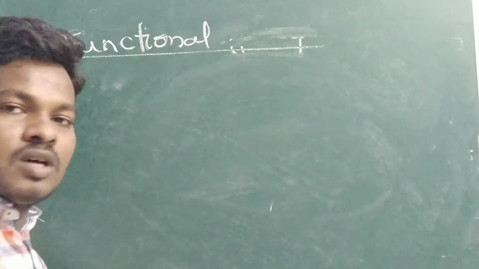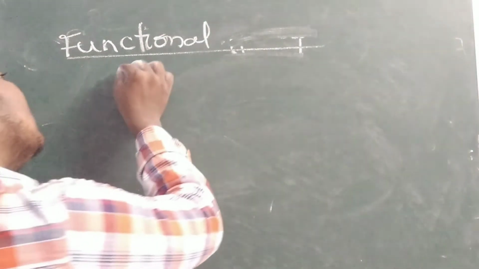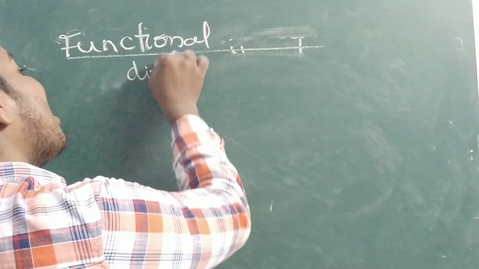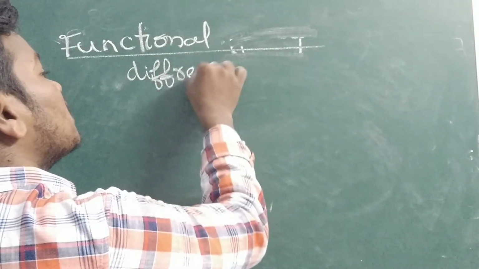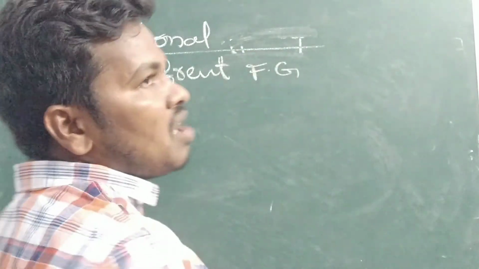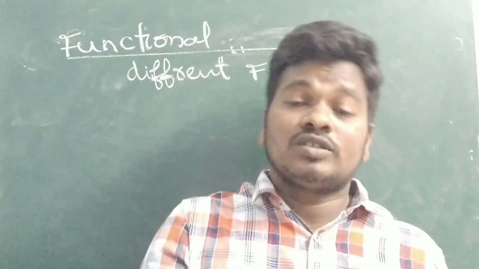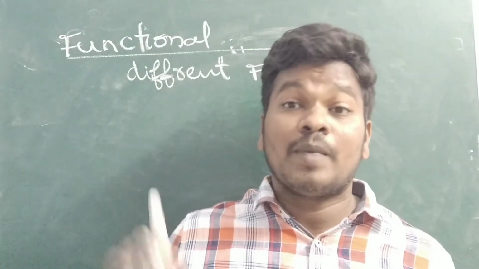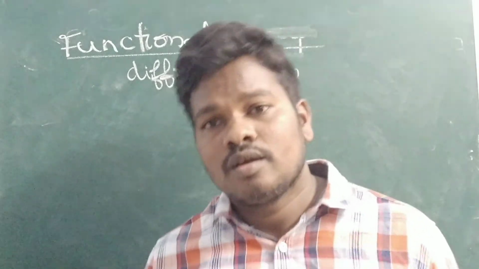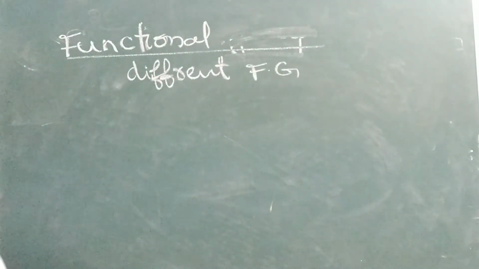So compounds having the same molecular formula but different functional groups attached. Compounds having the same molecular formula but different functional groups, those are called functional isomers.